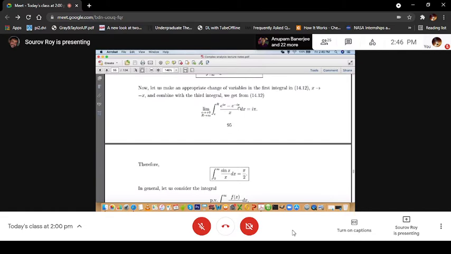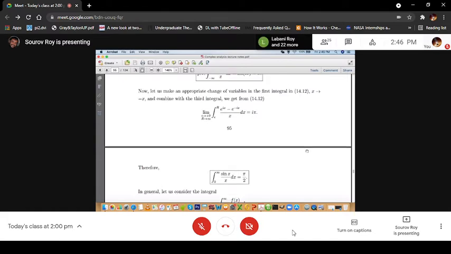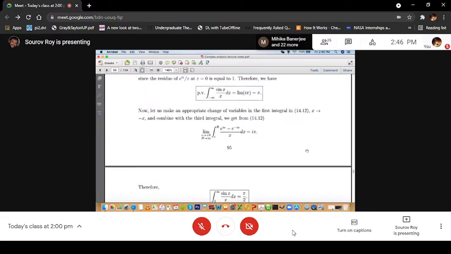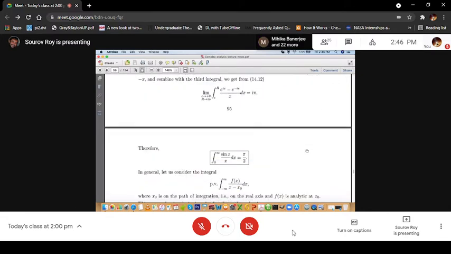And you know that this is equal to sin x, and then of course there is an i factor coming. So if you do it appropriately, what will you get? You will get the integration from 0 to infinity, as epsilon tends to plus 0 and r tends to infinity, of sin x by x dx equal to pi. So this is the result that we have obtained. Remember that whatever we have done is done in the principal value sense, because of the reasons that I discussed.